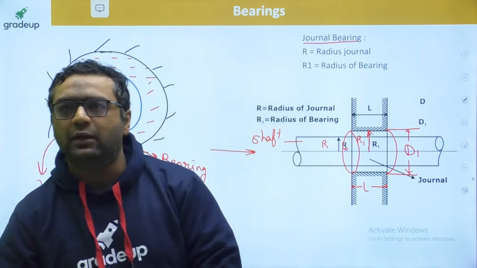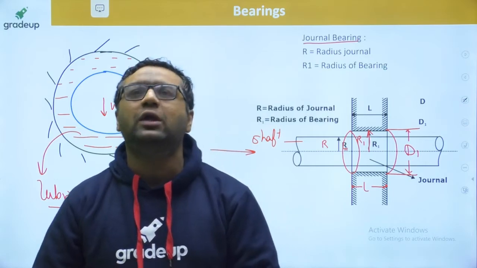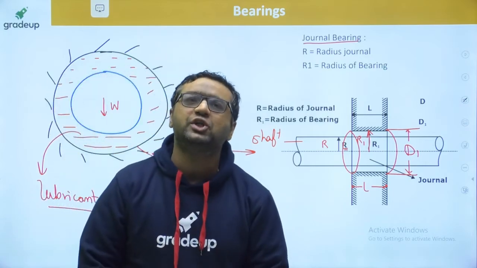Here there is no collar. This is not a collar bearing. This is the radial load bearing, the journal bearing.